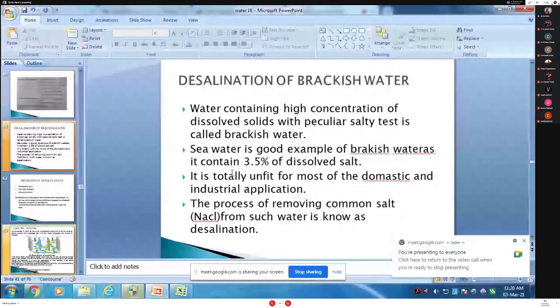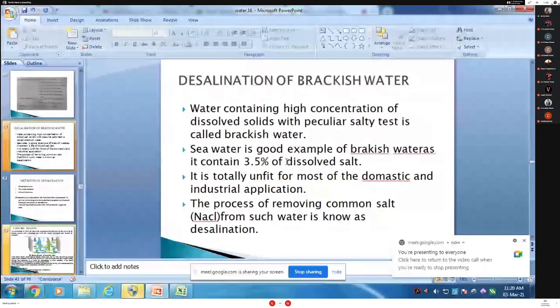The water containing a high concentration of dissolved solids with a peculiar salty taste is called brackish water. We know the example of sea water, or hand pump water having a salty taste.